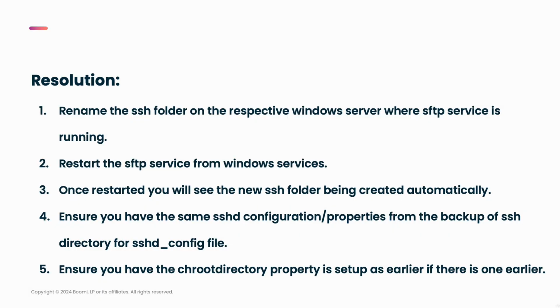To resolve this issue, you can follow these steps. Initially, you need to rename the SSH folder on the specific Windows-based SFTP server where the SFTP service is running, then restart the SFTP service from the Windows services page. Once restarted, you will see the new SSH folder being created automatically. Before this, ensure you take a backup, or rename the existing SSHD folder with something like underscore backup.